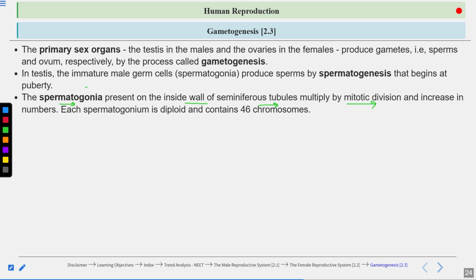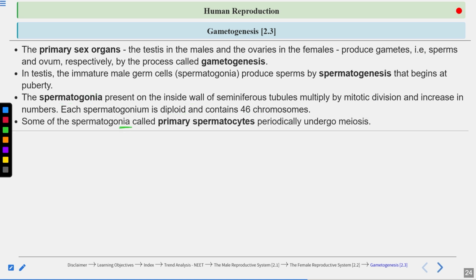Each spermatogonium is diploid and contains 46 chromosomes. The primary spermatocytes, which undergo meiosis, are also diploid, meaning they have 2n chromosomes, which is equal to 46 in case of humans.